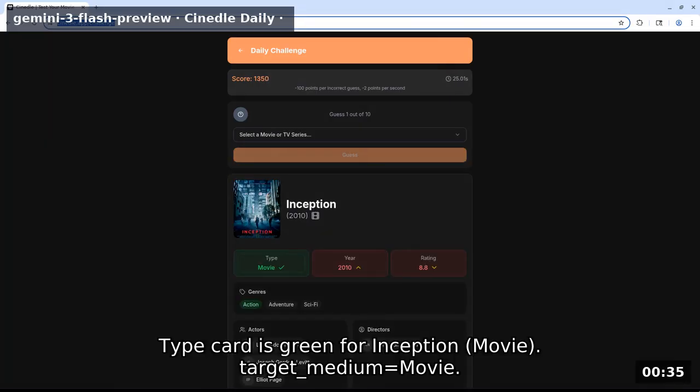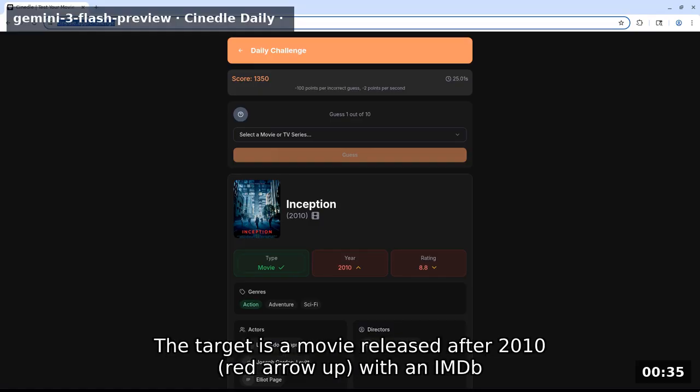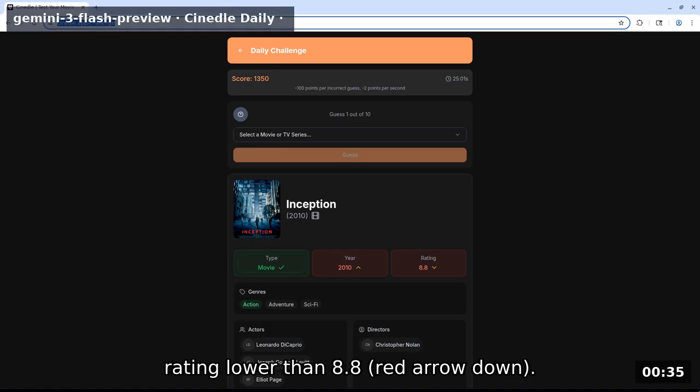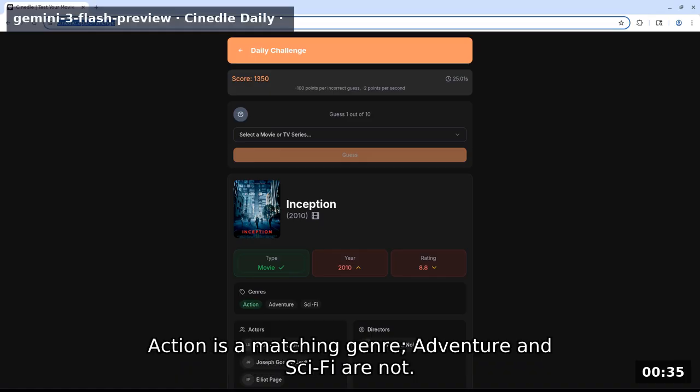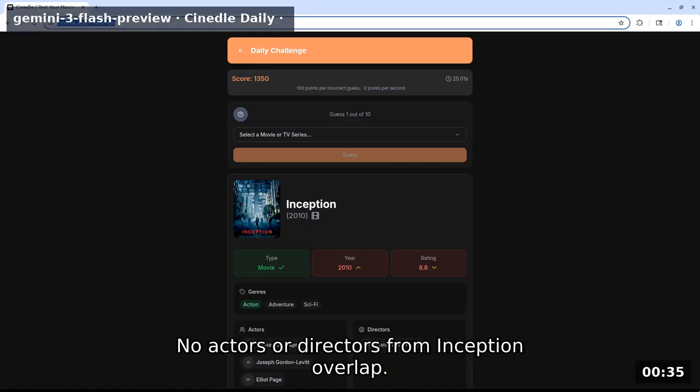Type card is green for Inception movie. Target medium equals movie. The target is a movie released after 2010. Red arrow up with an IMDb rating lower than 8.8. Red arrow down. Action is a matching genre. Adventure and sci-fi are not. No actors or directors from Inception overlap.